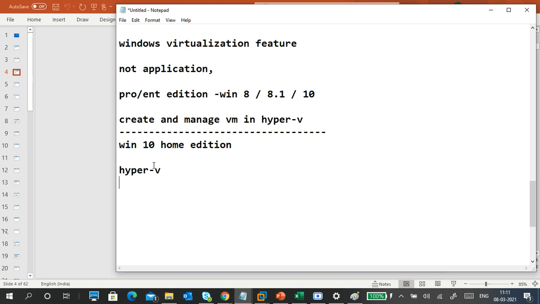VMware Workstation only. There is an option called virtualization hypervisor, but that is not working and is giving some issues here. Windows 10 Home edition does not have it. Another thing that won't be there is local group policy.